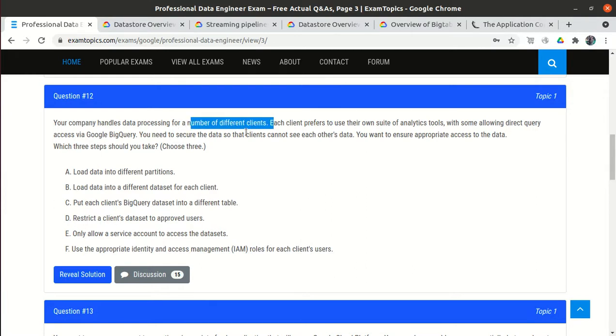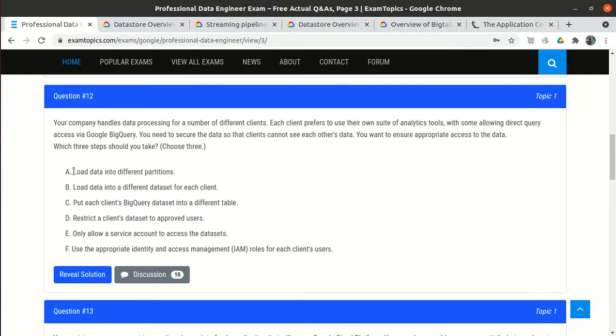Let's suppose we have client 1, client 2, client 3, client 4, and we have one company. We will take the client 1 data and store it in Google BigQuery, the client 2 data and store it in Google BigQuery, and the client 3 data and store it in Google BigQuery. Now we need to make sure client 1 only accesses his data, but is unable to access client 2 and client 3 data. So we need some kind of security or restriction. How will we do that? We have 6 options available and we need to choose 3.